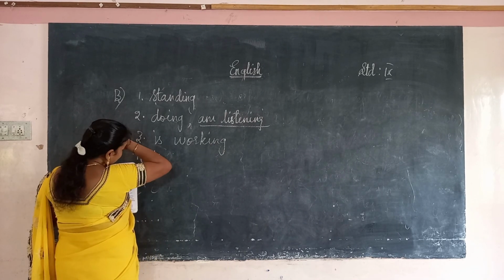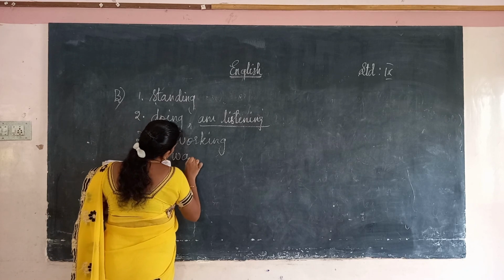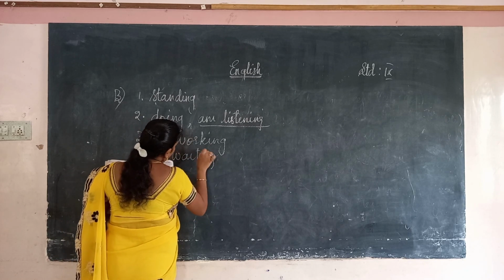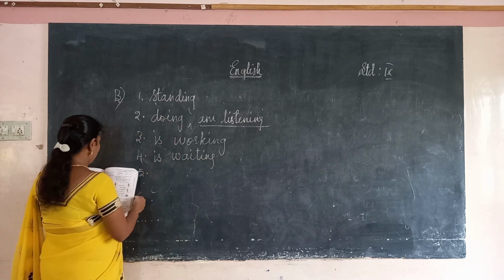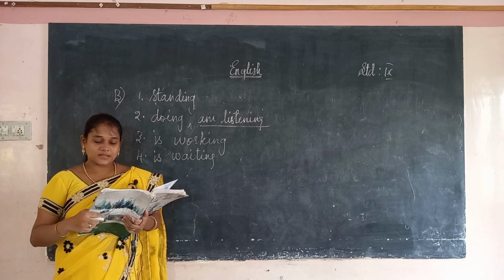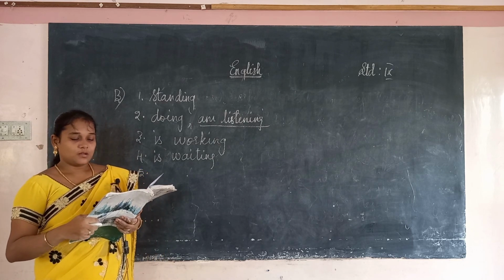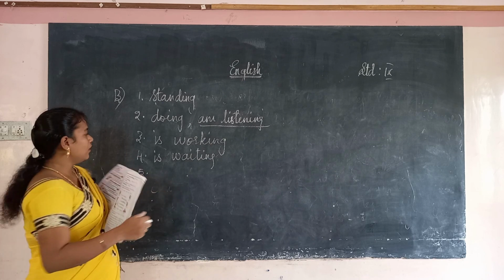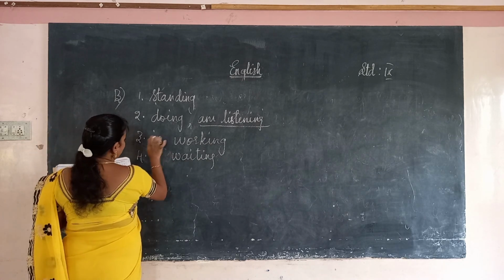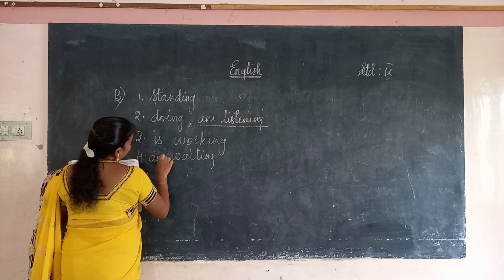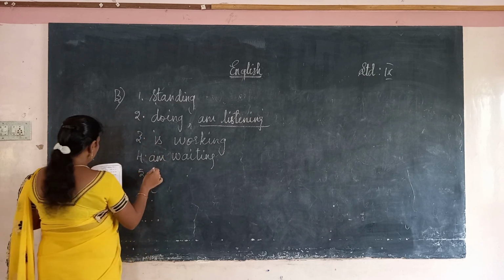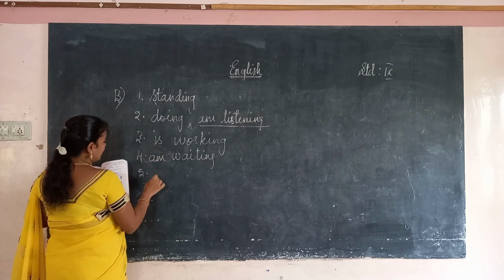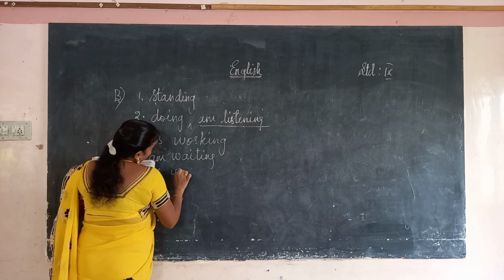Sorry, in the bracket it is given wait. So, it is waiting. She is waiting. Sorry, the fourth one: I dash for my mother. So, I am waiting for my mother. The fifth one: it is better not to disturb her. She is working.